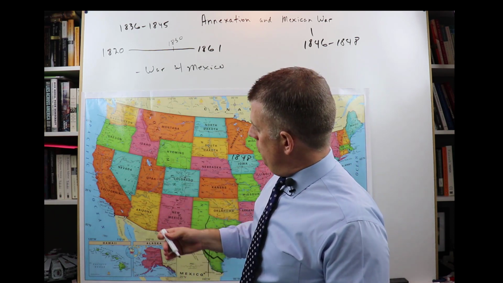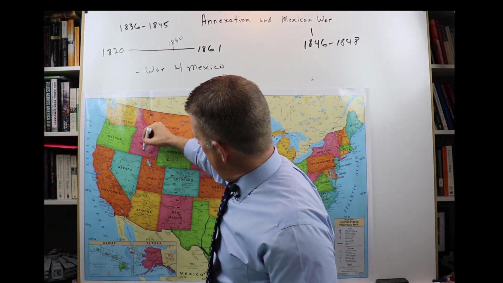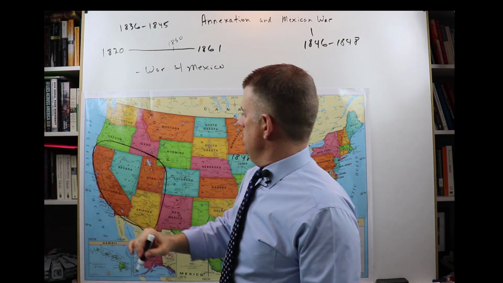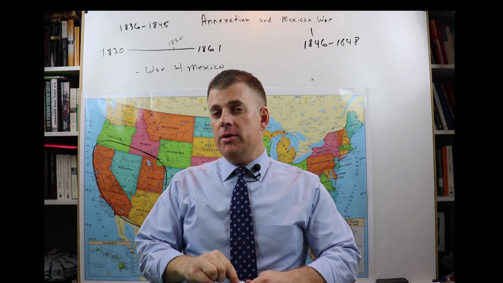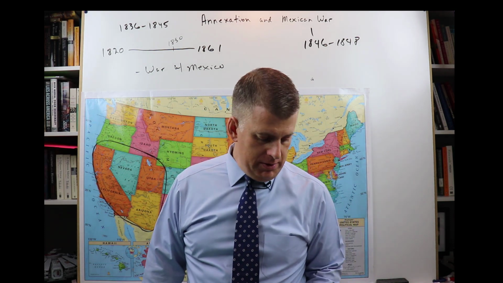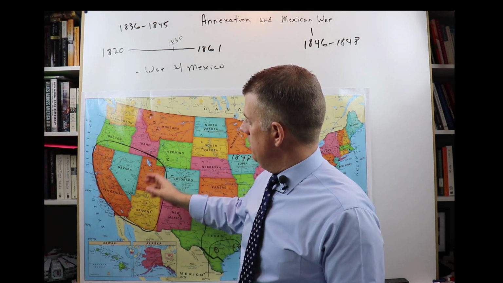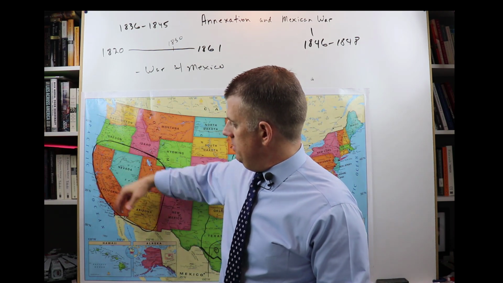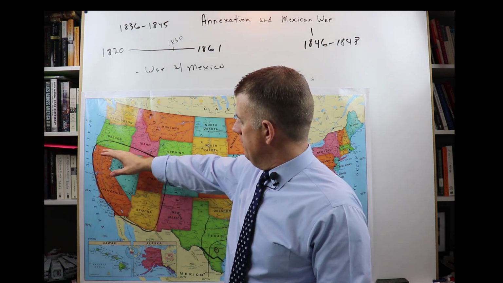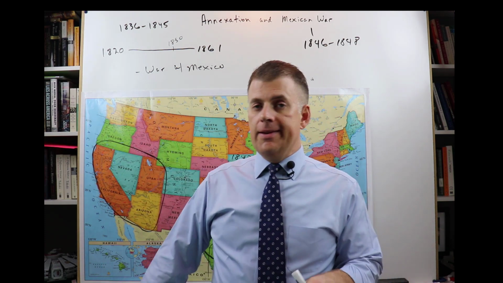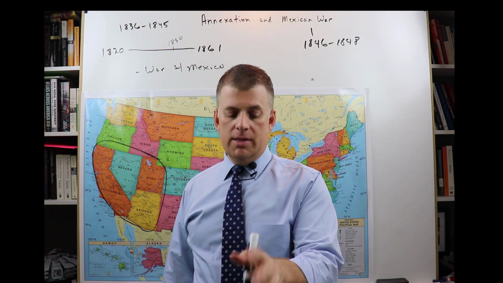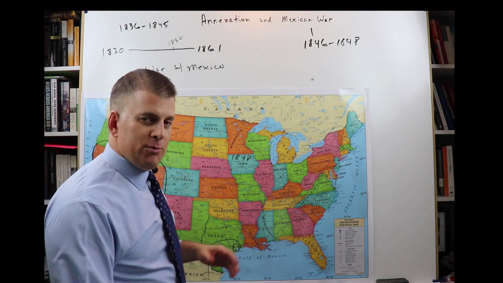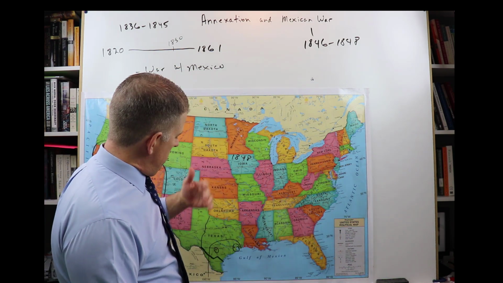And the other issue was California. So this area, California, kind of this area, right? If you can see that, the U.S. offered to buy that for $30 million, right? The U.S. offered to buy this area from Mexico. This was Mexican territory. There's a lot of missions and little settlements throughout here, California especially. Well, Mexico said no. Mexico said they weren't interested in selling. Well, the U.S. went to war, right? And it was a land grab. It was a land grab by the U.S., okay?